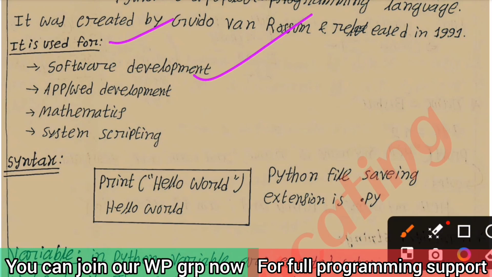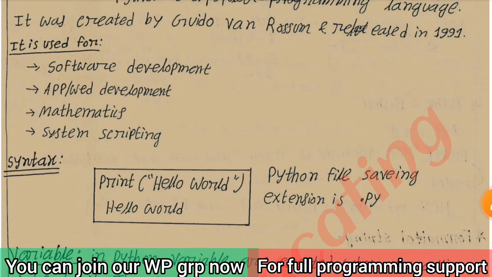The Python programming language is used in software development, app development, web development, and mathematics. In the field of mathematics, Python programming is also used, and system scripting also uses the Python programming language.